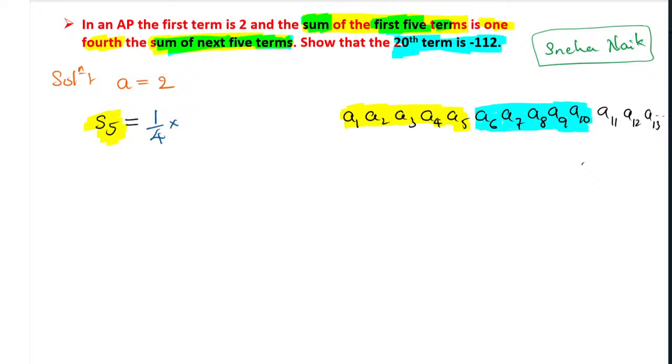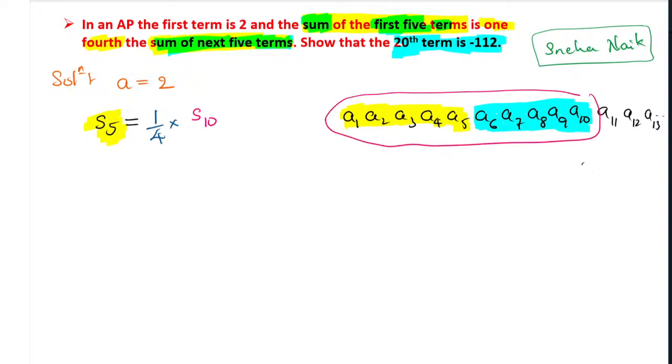So we have to add the sum of the next 5 terms, A6, A7, A8, A9 and A10. But the problem is I can't write S10 directly. S10 refers to the sum of all of these. So what do I have to do? I have to take only from A6 onwards, not from A1 to A10, because they have asked for the next 5 terms. So I only have to take A6, A7, A8, A9 and A10.